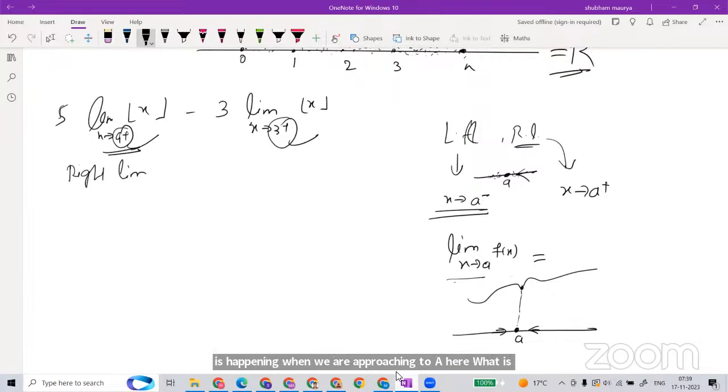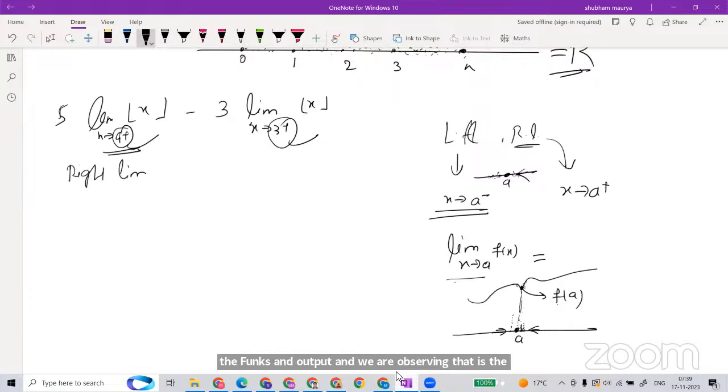Our limit is going to be at a. Suppose this is the function value at a, f(a). If you are approaching a from the left, are you approaching exactly f(a), or a different number? Similarly, from the right, the limit means you are continuously giving inputs from the right side, and we observe what is happening to the function output. That is the limit.